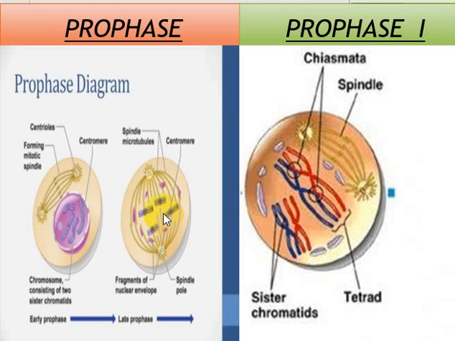So this is a major difference among other similarities. And due to this arrangement and these processes, this helps in genetic recombination. And now we will move on to the next phase.